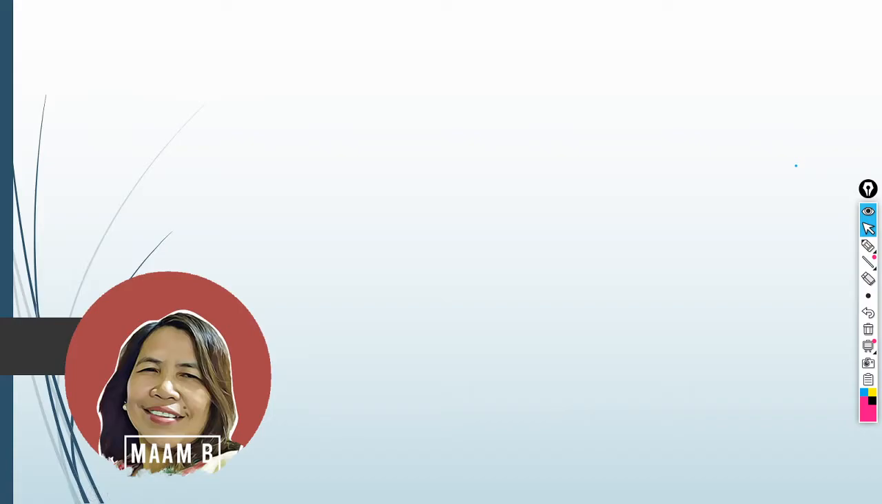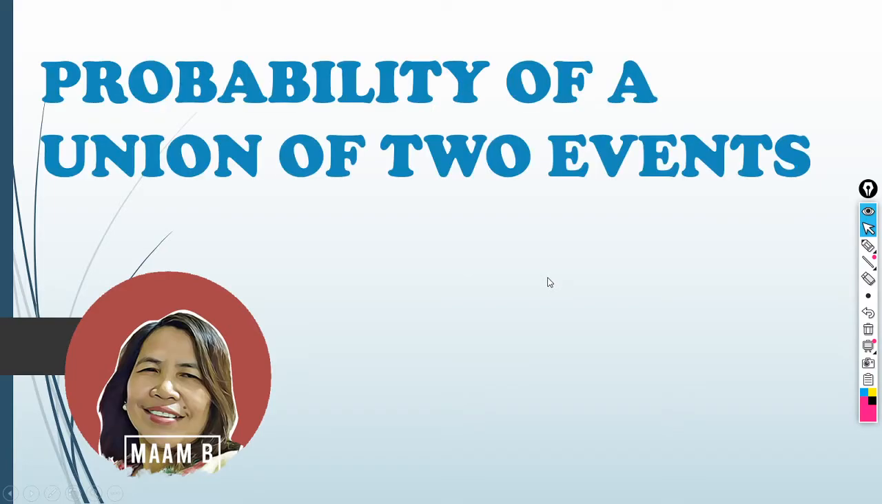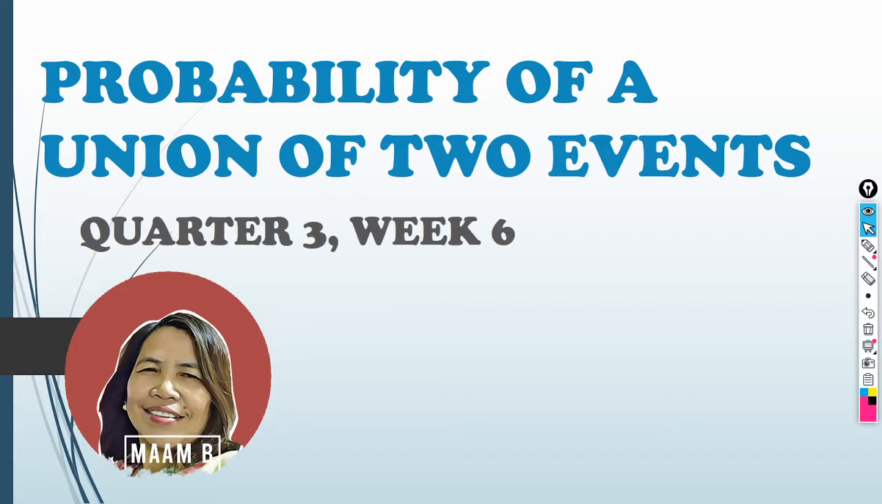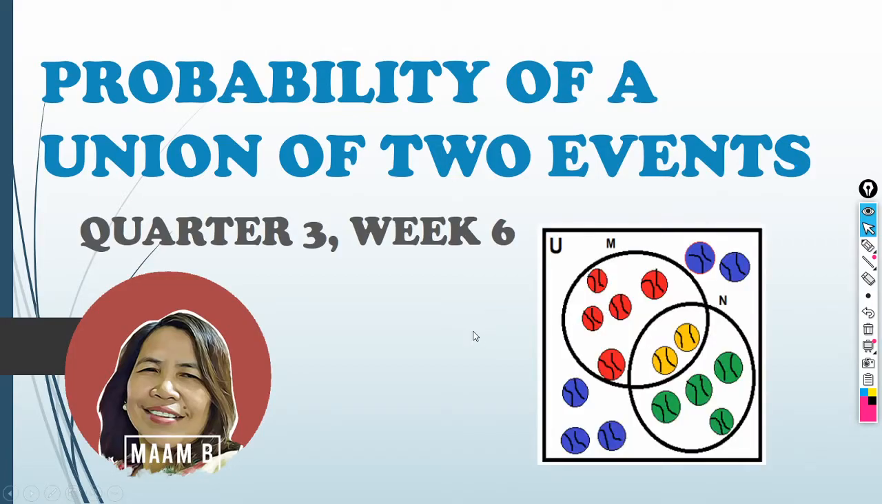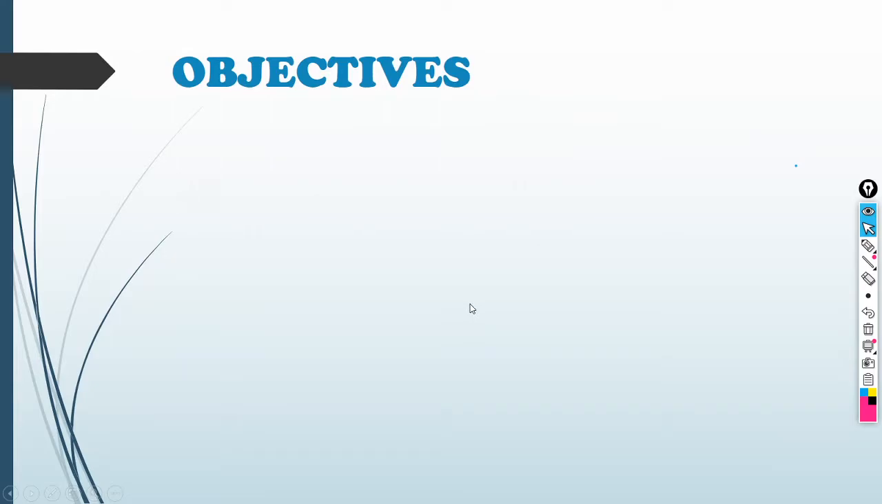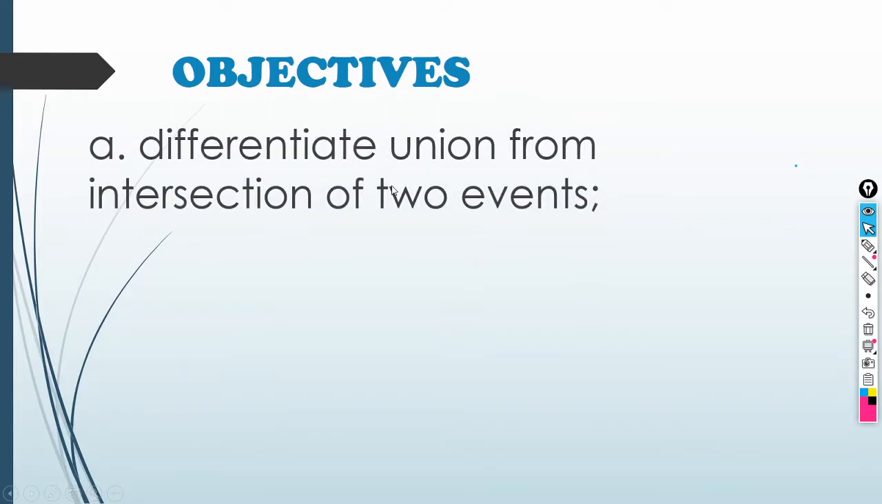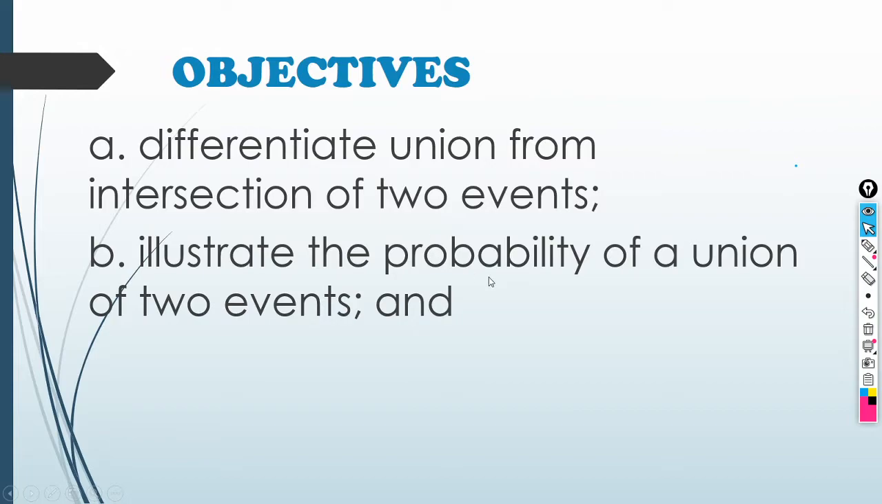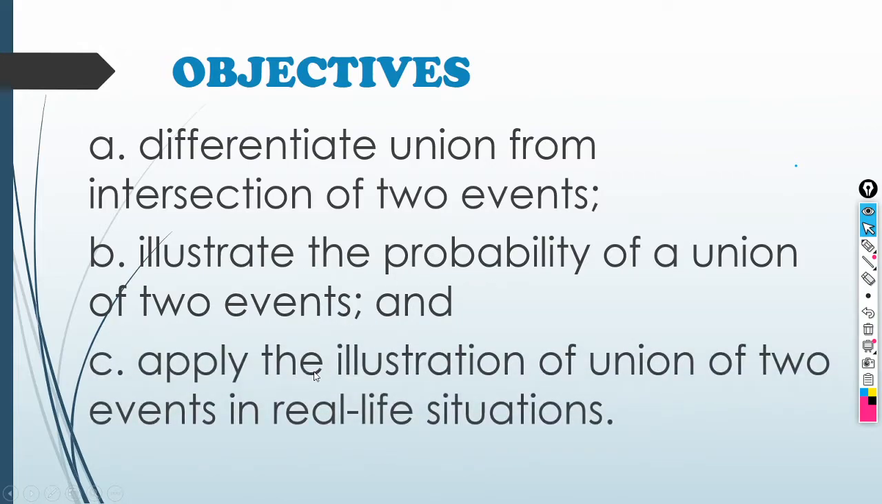So, for this morning, allow me to present to you my lesson about probability of a union of two events. We are now on week 6 of quarter 3. Objectives for our lesson are as follows. Letter A, differentiate union from intersection of two events. Letter B, illustrate the probability of a union of two events. And letter C, apply the illustration of union of two events in real-life situations.